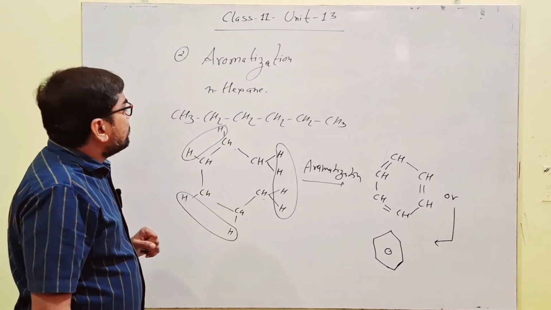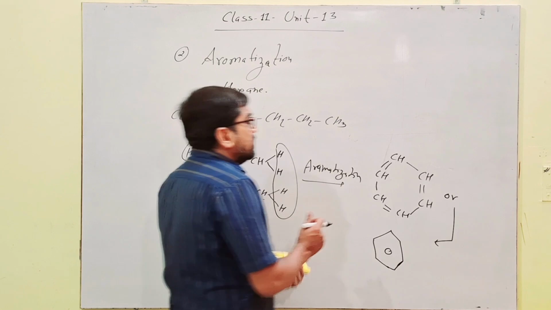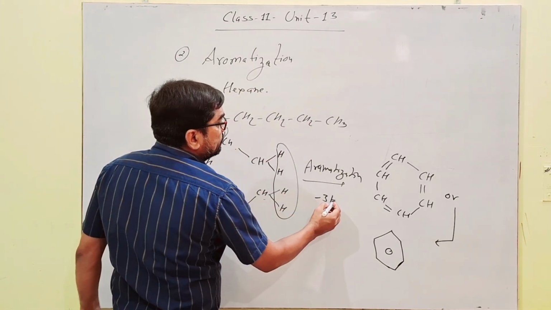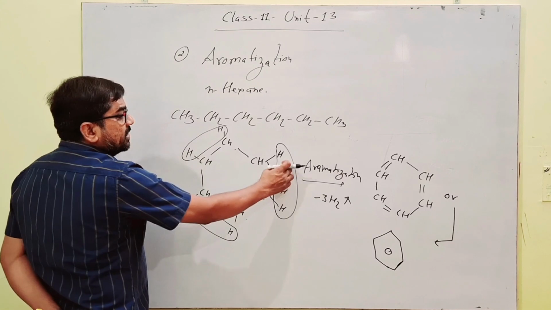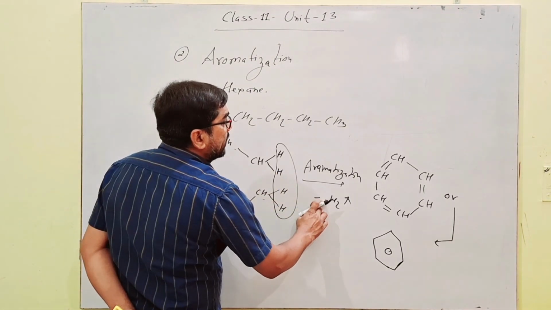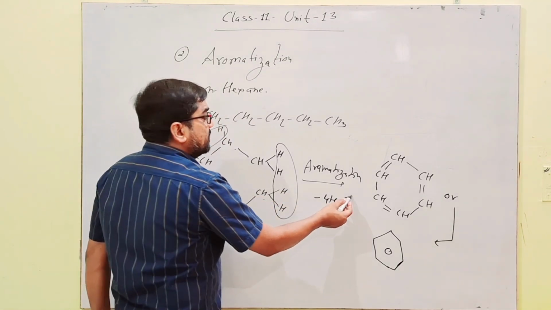Next thing, here elimination of hydrogen takes place. How many hydrogens? 3H2, 6 hydrogens eliminated, 4, 6, 8, 4H2. It is 4H2. Elimination of hydrogen takes place.